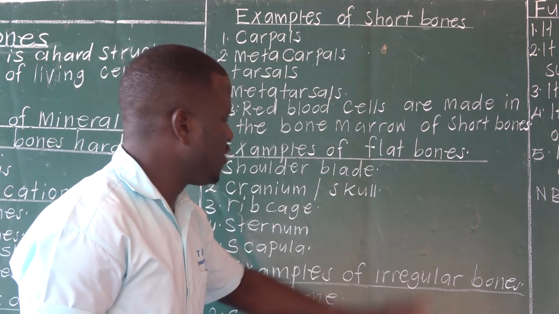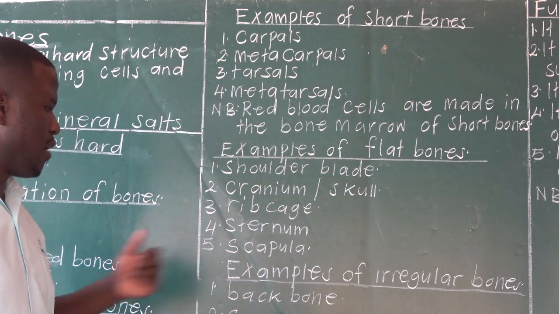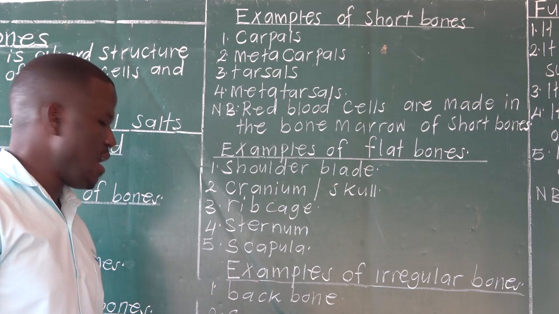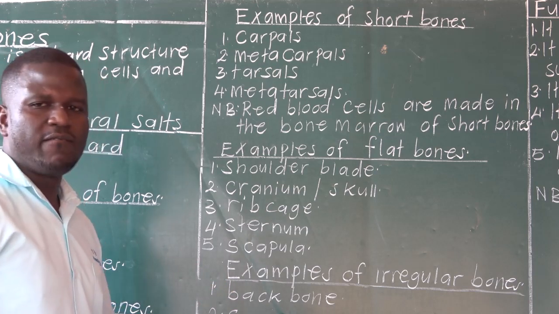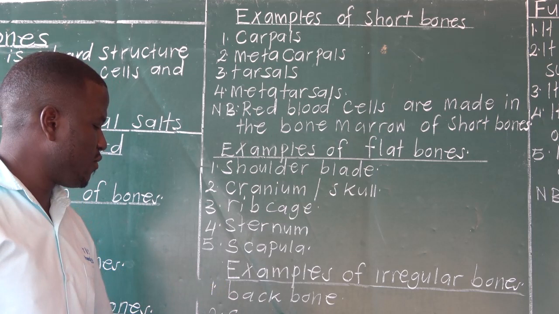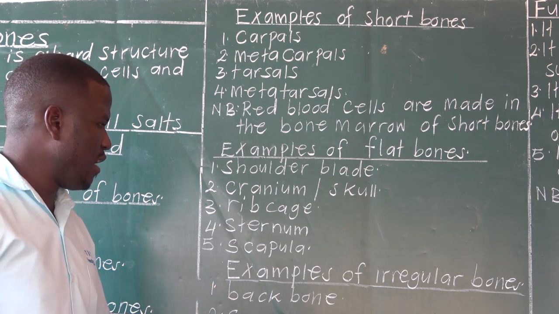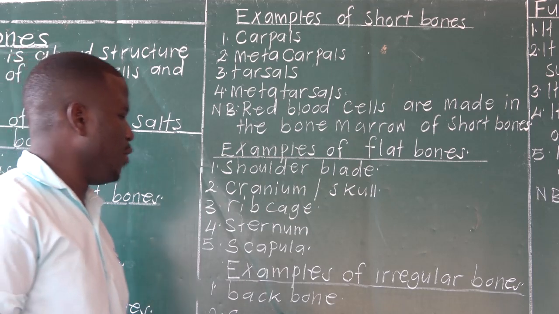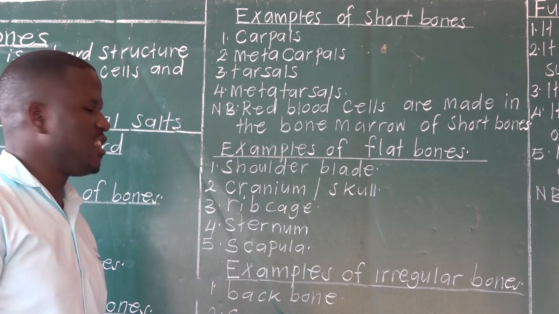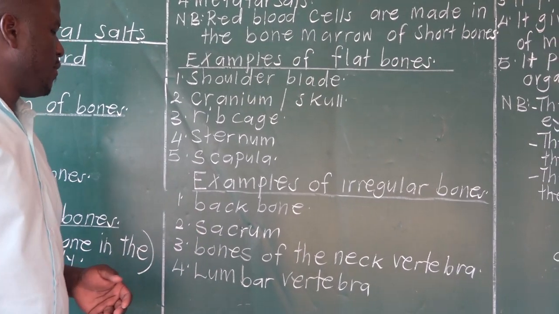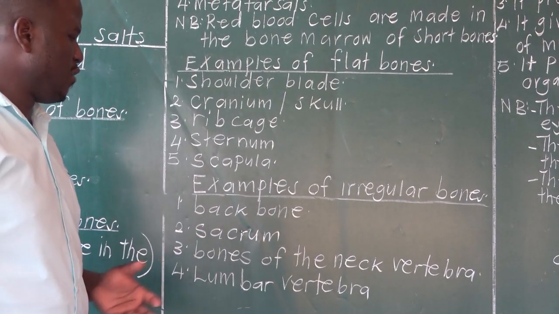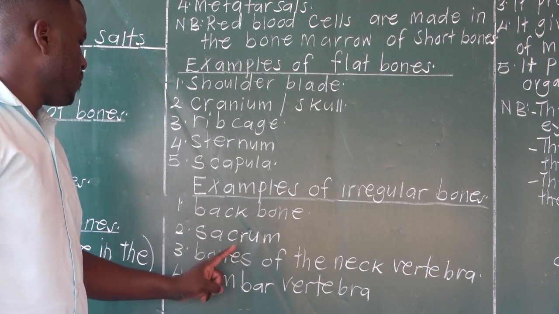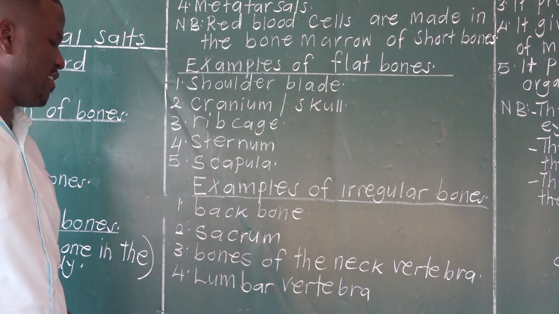Examples of irregular shaped bones. We have the backbone, sacrum, bones of the neck vertebra, and lastly, lumbar vertebra. These are examples of irregular shaped bones. The reason why we call them irregular shaped bones is that their shape is irregular. Backbone, sacrum, bones of the neck vertebra, and lumbar vertebra.